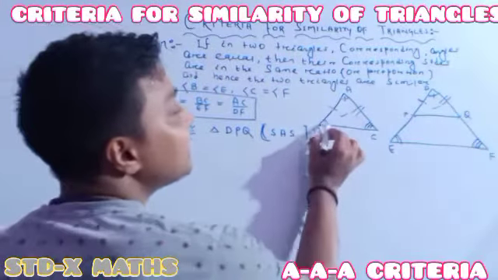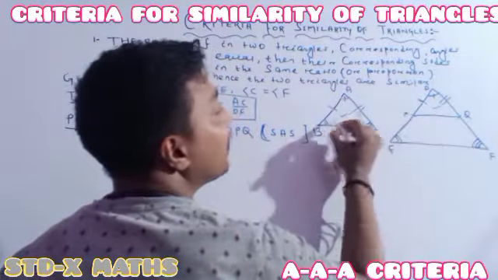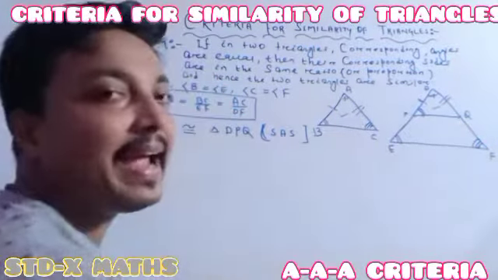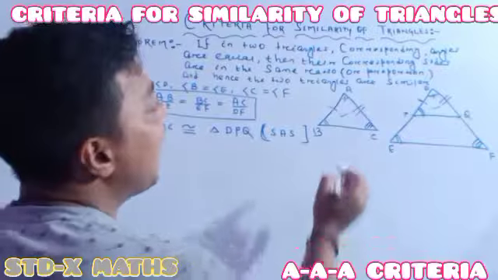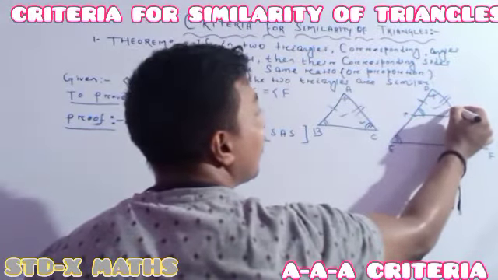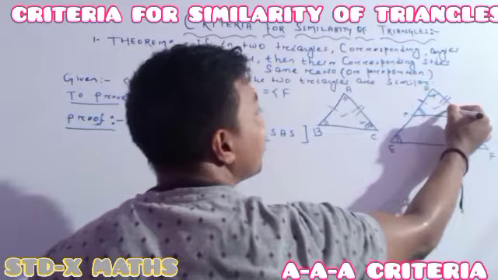See, as this triangle is congruent to this triangle, this angle is the same as this angle. Why? According to CPCT. And this angle is the same as this angle, according to CPCT.